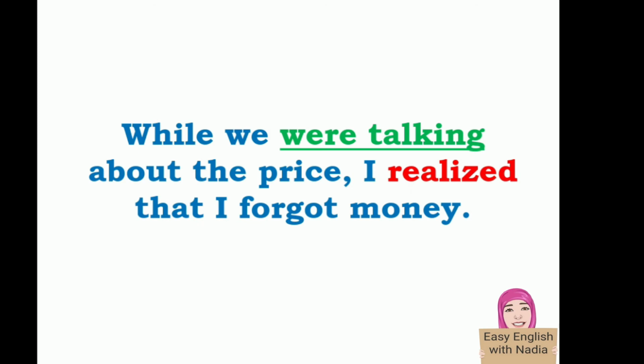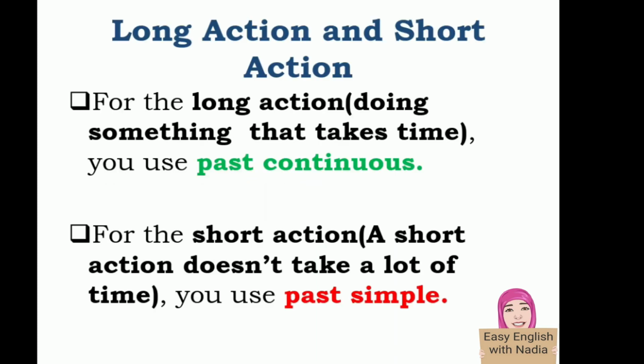While we were talking about the price, I realized that I forgot money. So, in this sentence, we have two actions. A long action, which is we were talking, and a short action, which is I realized. So, the first verb is conjugated in the past continuous because it's a long action. The second verb is conjugated in the past simple because it's a short action.